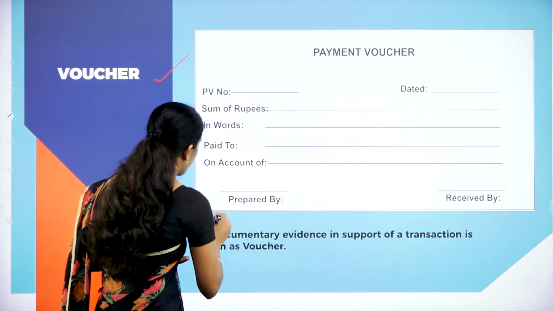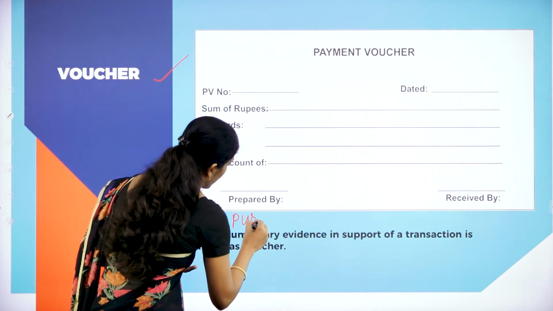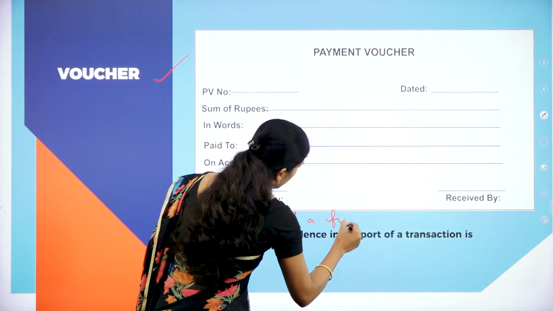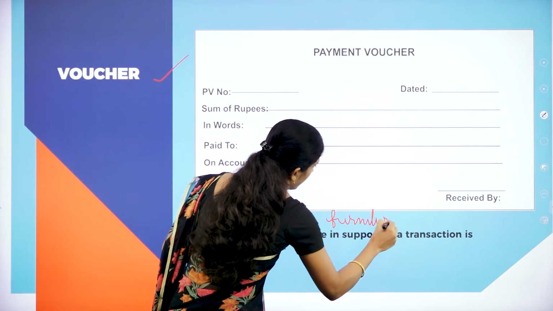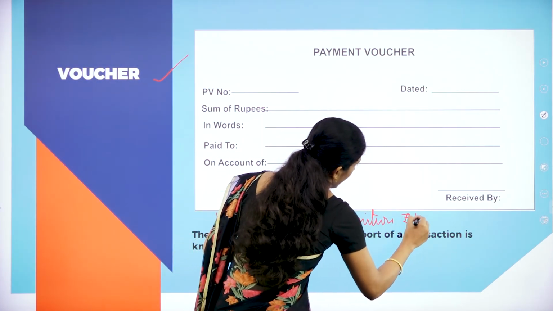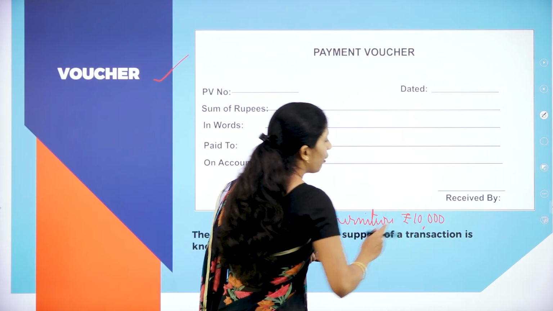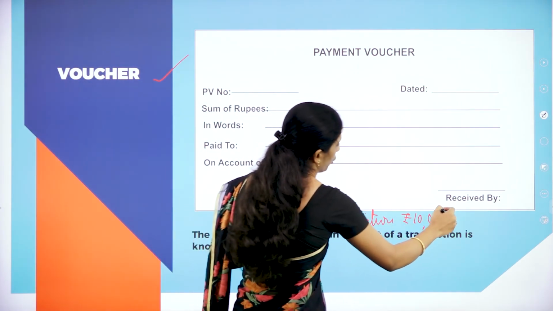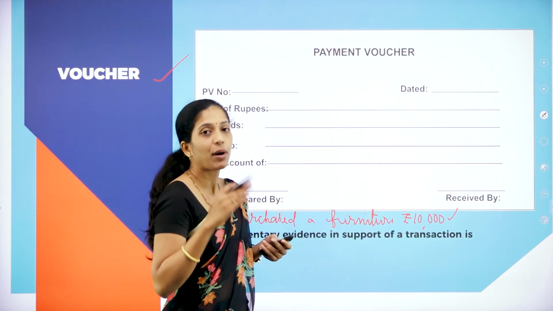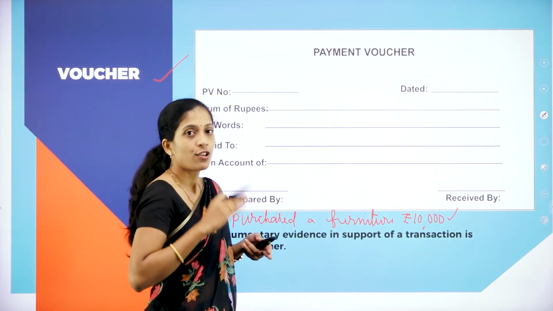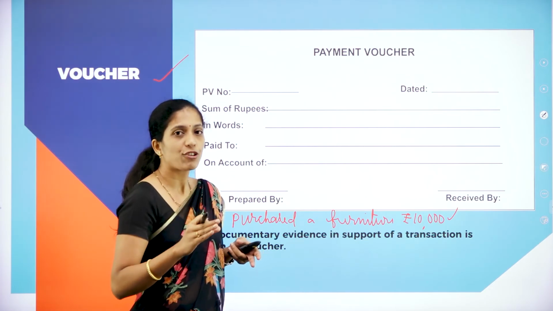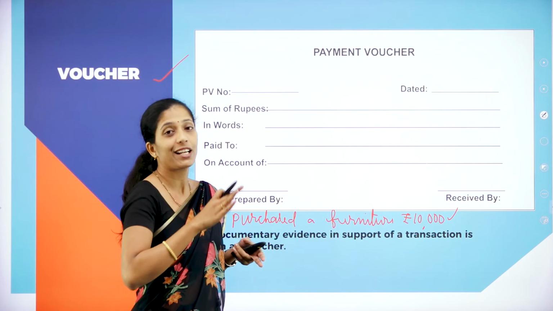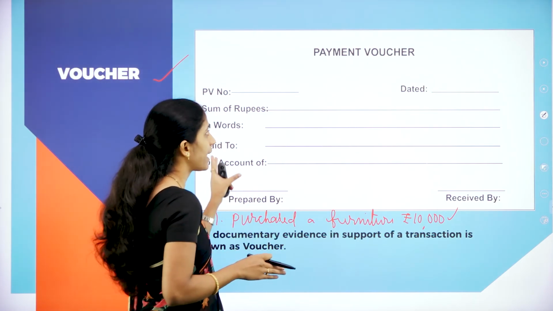For example, I have purchased a furniture worth rupees 10,000. Now, in order to record this in the books of account, I should have a proper documentary evidence. So I should have a proper cash memo or invoice. So that supporting document in relation to a transaction is called as what?